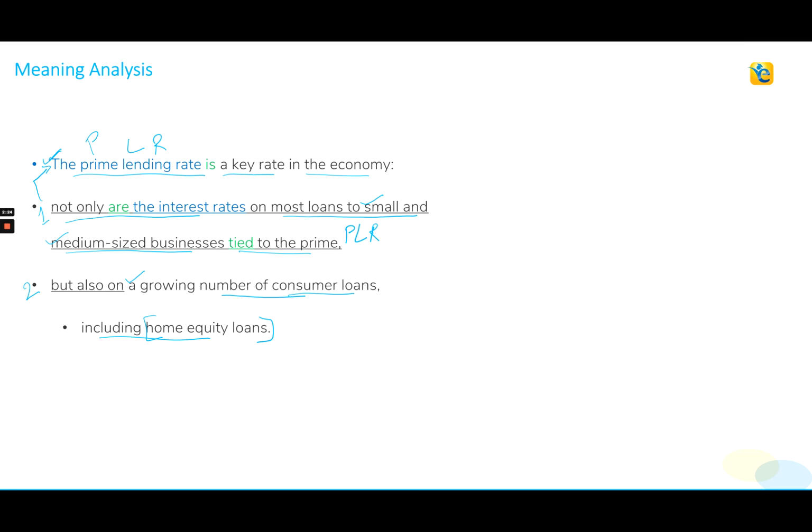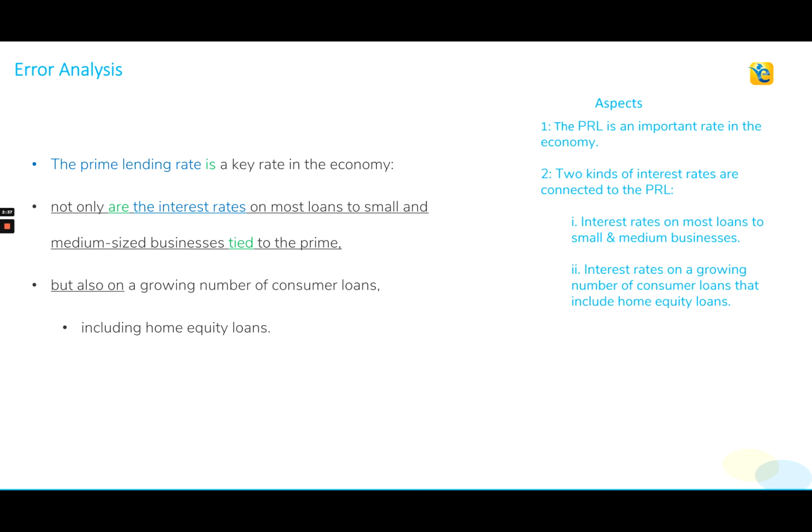When we sum it all up, the sentence says that the PLR is a very important rate in the economy, and to substantiate this point, the author says that two kinds of interest rates are connected to the PLR. The first is the interest rates on most loans to small and medium businesses, and the second is the interest rates on a growing number of consumer loans that include home equity loans.